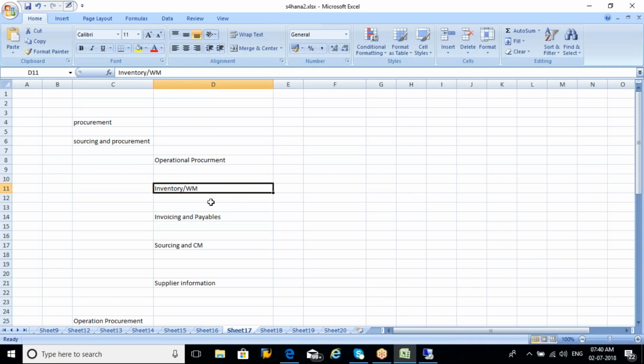Currently we have an interface to WM, warehouse management, but as per the roadmap, WM will not be there in the standard S4HANA system. Once the target S4HANA system comes into implementation, which they are expecting in 2019 with all the features, WM will not be there, so you need to depend on EWM. In this system, till 1709, we are using WM.